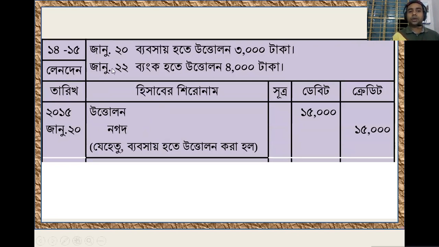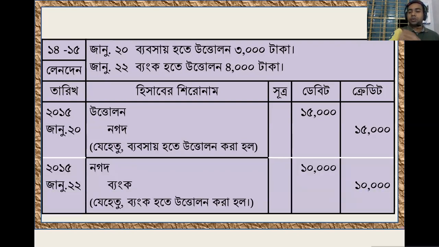Look, on January 22, withdraw amount from bank. Now here there is a difference. For drawing from the bank, what is happening? That means cash amount has come into the business. This is why cash will be debit and the respective amount has decreased from the bank. This is why bank will be credit. So the answer: cash will be debit and bank will be credit. I hope it is very clear to you, for better understanding.